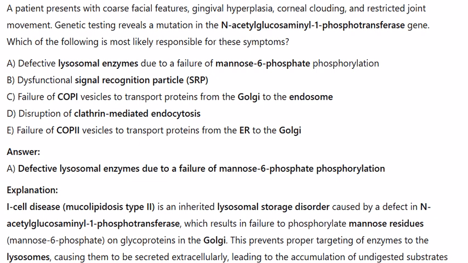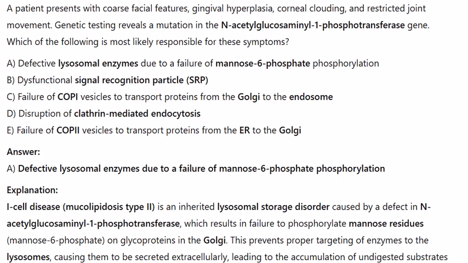A. Defective lysosomal enzymes due to a failure of mannose-6-phosphate phosphorylation. B. Dysfunctional signal recognition particle, SRP. C. Failure of COPI vesicles to transport proteins from the Golgi to the endosome. D. Disruption of clathrin-mediated endocytosis. E. Failure of COPII vesicles to transport proteins from the ER to the Golgi. Answer: A. Defective lysosomal enzymes due to a failure of mannose-6-phosphate phosphorylation.